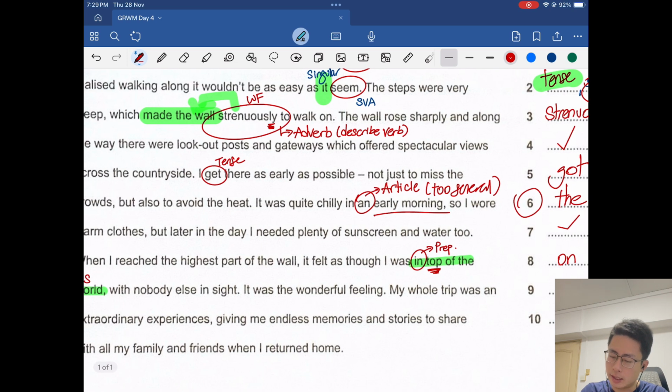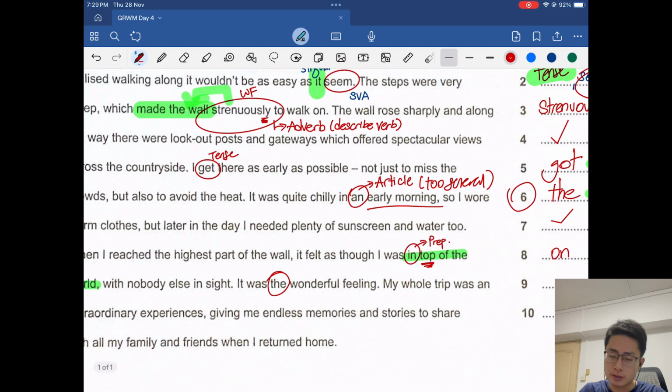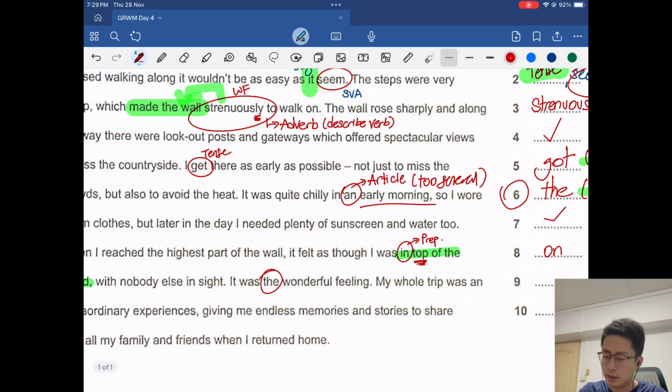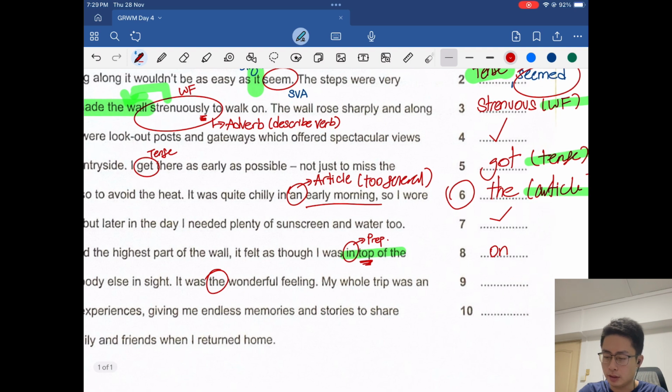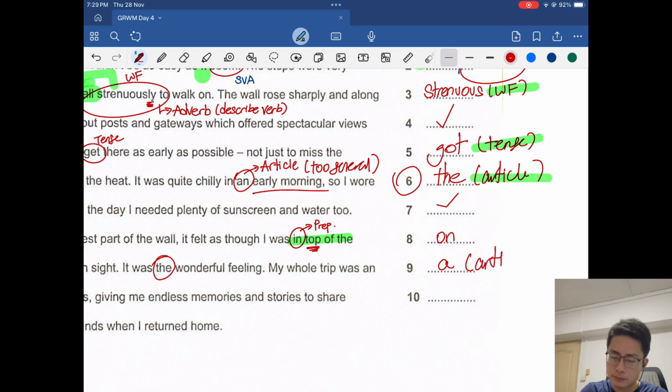It's actually the article "the". Okay, in this case, it's wrong. This is the wrong article to be using. You should be using "a". Okay, let me just write it down first. So this is an article error. Oops, sorry about that. This is an article error.